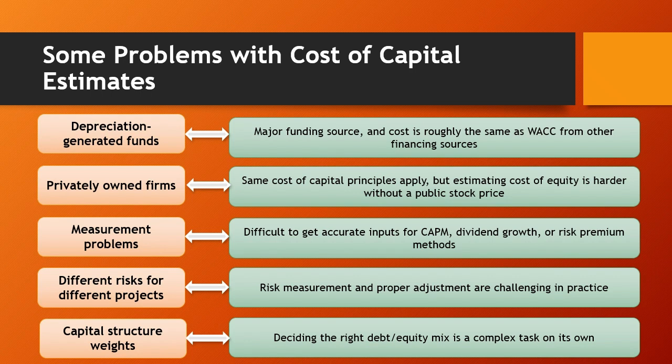Third is the measurement problems. It's difficult to get accurate inputs for, say, CAPM, dividend growth, or risk premium methods used to compute cost of equity. Hence, we can never be sure just how accurate our estimated cost of capital is. Fourth, the different risks for different projects. Risk measurement and proper adjustment are challenging in practice, and it's hard to precisely measure risk and adjust costs for it. Lastly, capital structure weights. Deciding the right debt or equity mix is a complex task on its own.